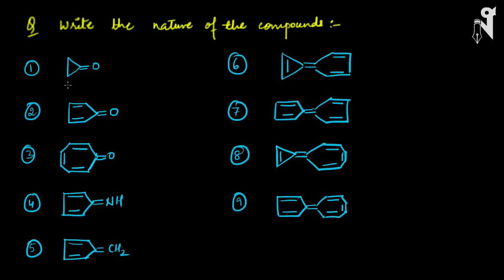Let's talk about the first compound. The first compound is a cyclic compound with a double bond and then oxygen over here. I think I have missed a double bond here. My bad, so please correct it. It is my mistake. Okay, this is the compound.